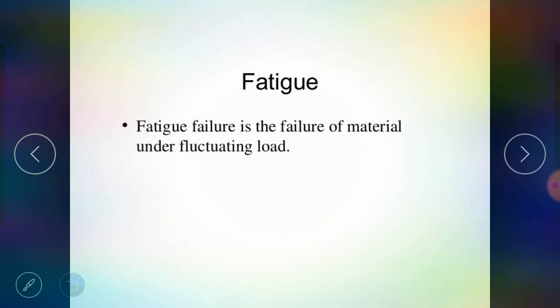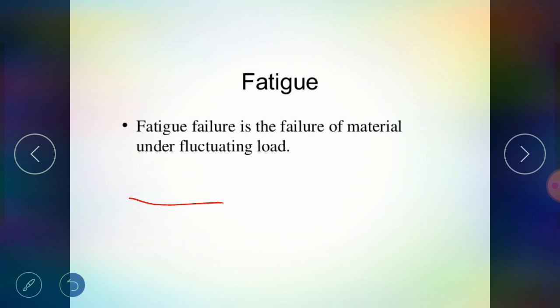Now we see the next type. Again, a very important property is fatigue. Fatigue failure is the failure of the material when we apply fluctuating loads. That means we are applying two types of load on a particular metal, compressing it and also applying tensile load. So what is tensile load?